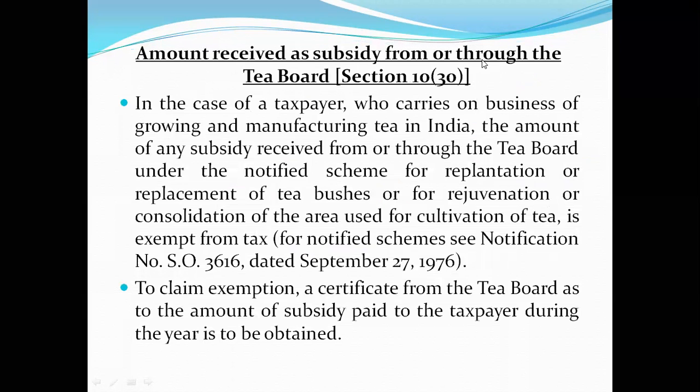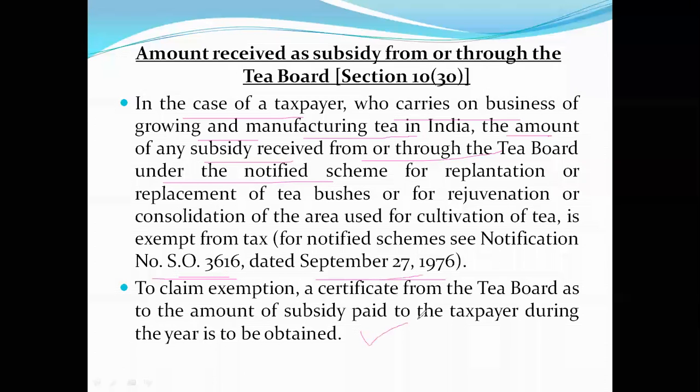So amount received as subsidy from or through the tea board. Just like I mentioned earlier, tea board is also there. In case of a taxpayer, it may be a company or a cooperative society, any taxpayer who carries on business of growing and manufacturing tea in India, the amount of any subsidy received from or through the tea board under this scheme, which is notified with this number dated 27th September 1976. But to claim this exemption, a certificate from the tea board as to the amount of subsidy paid to the taxpayer during the year is to be obtained.